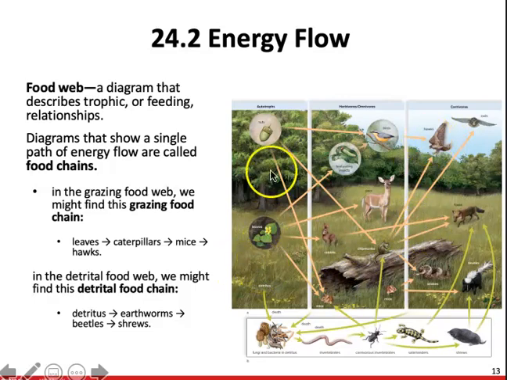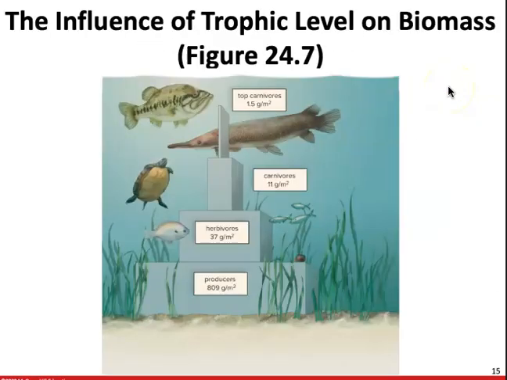90% of the energy is going to be lost between the producers and the primary consumers. Another 90% is going to be lost again between the primary consumers and the secondary consumers, and an additional 90% is going to be lost yet again to the tertiary consumers. So we're going to see significantly fewer tertiary consumers or top carnivores in any given ecosystem because they simply cannot be supported on the amount of energy that's available to them at that trophic level.